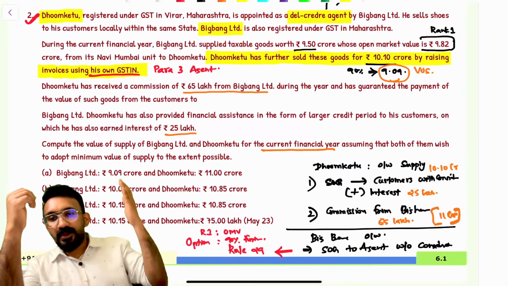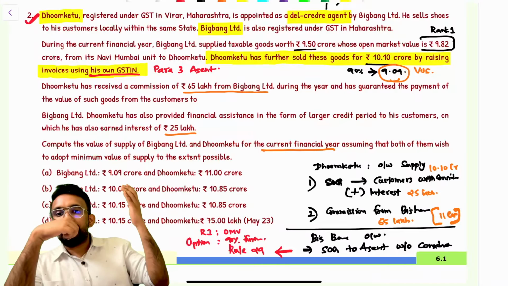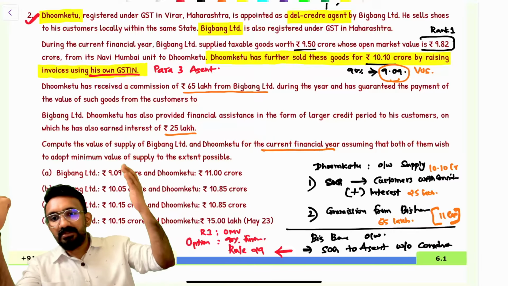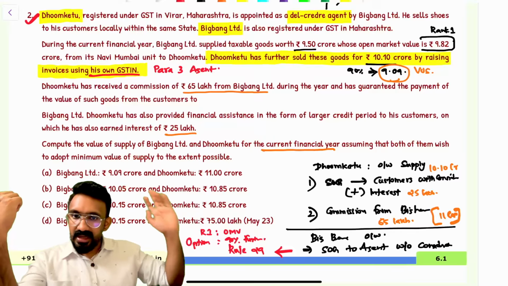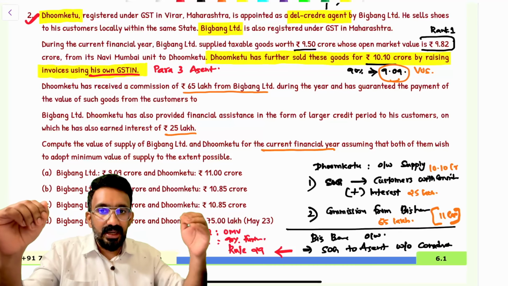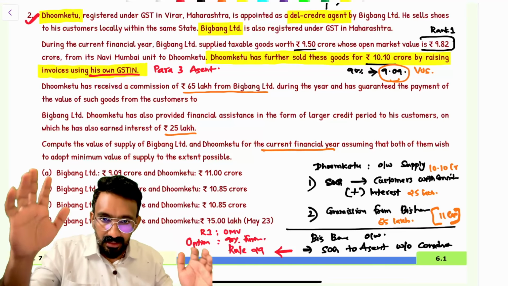If you look at this question, since it's an MCQ, you don't have to analyze further. You can save all the time because 9.09 is matching. So you would have picked A as the option and gone. Now let's go ahead and analyze whether Dhumketu's 11 crore is correct or not.